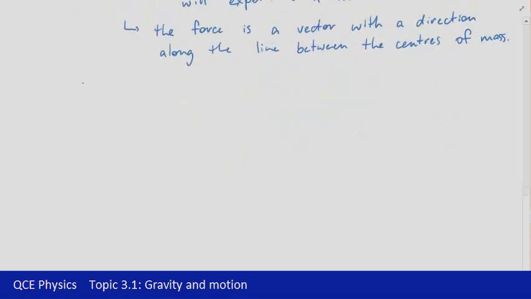The next important point to note from here is that all objects with mass experience gravitational force. So it doesn't matter how big or small they are, they're going to experience a gravitational force, and they can exert a gravitational force when they're near any other object with mass.